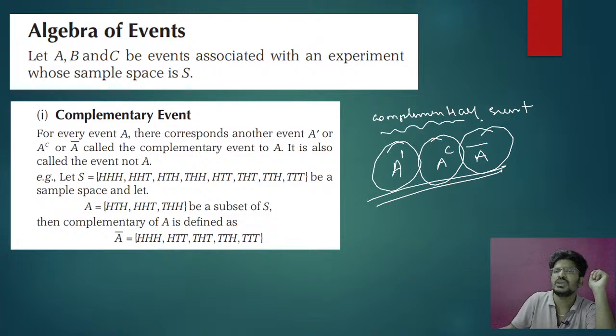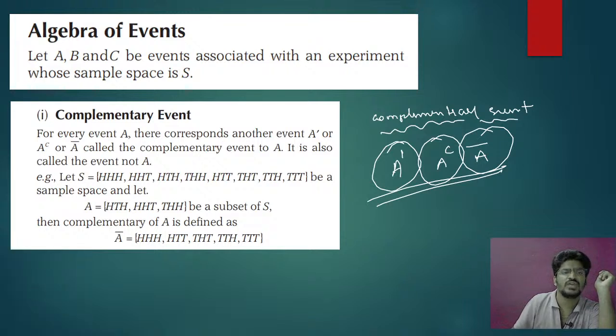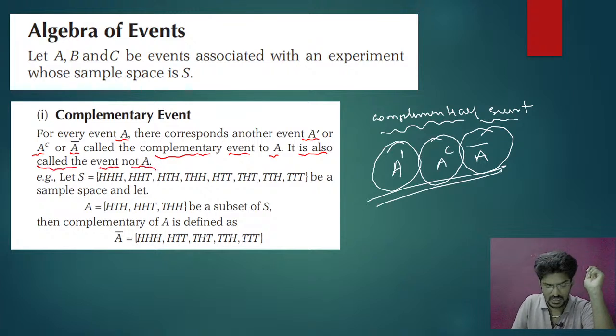Same way, for every event A, there corresponds another event A dash or A to the power of c, called the complementary event to A. It is also called the event not A.